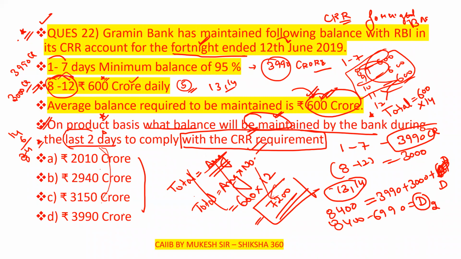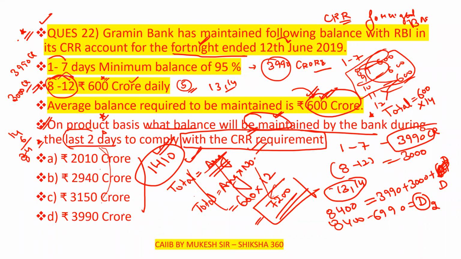I think I am right here now. 8400 minus 6990 comes out to 1410. According to me, 1410 will be the correct answer.